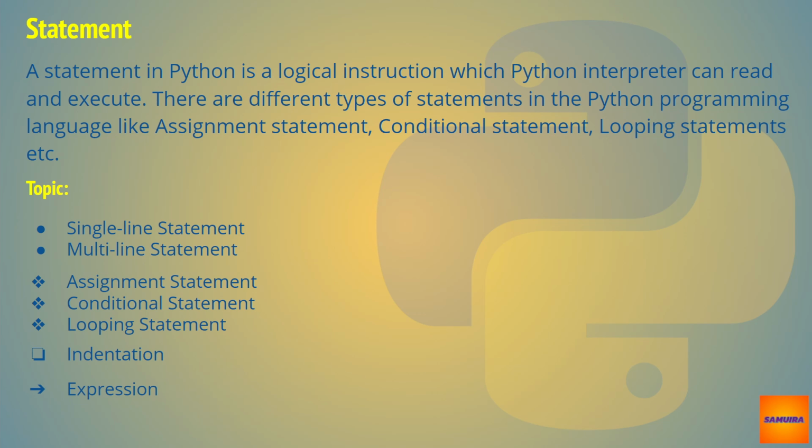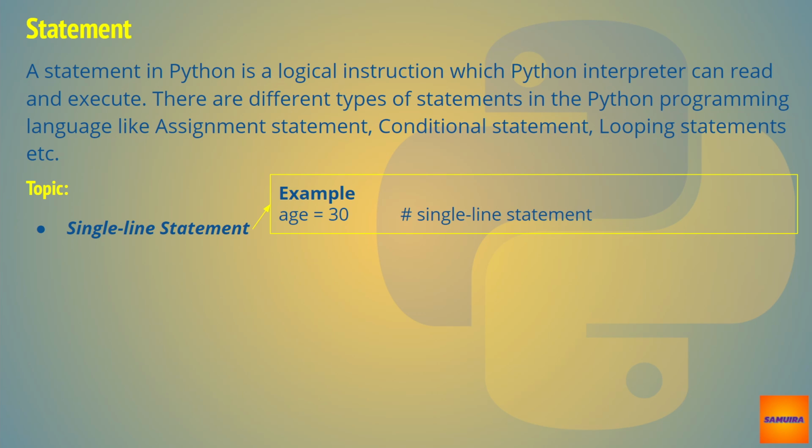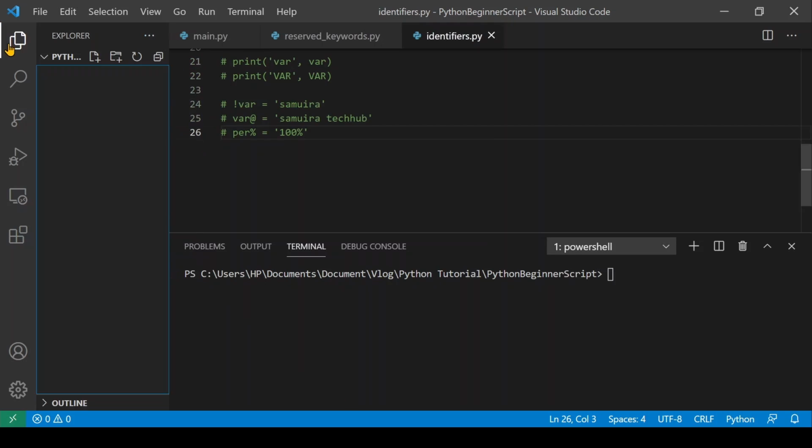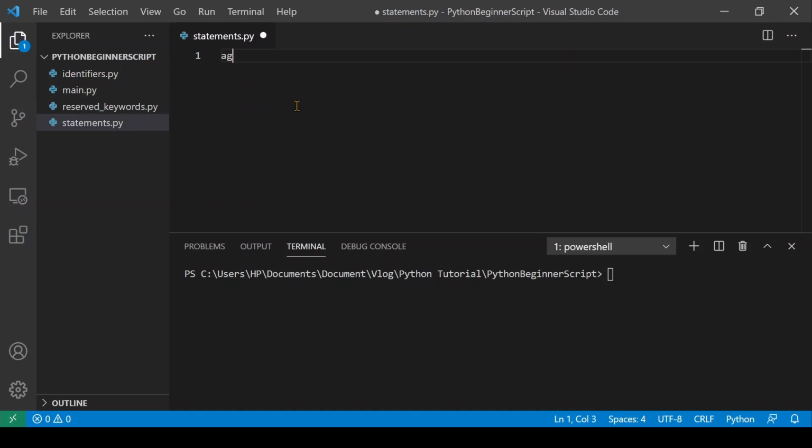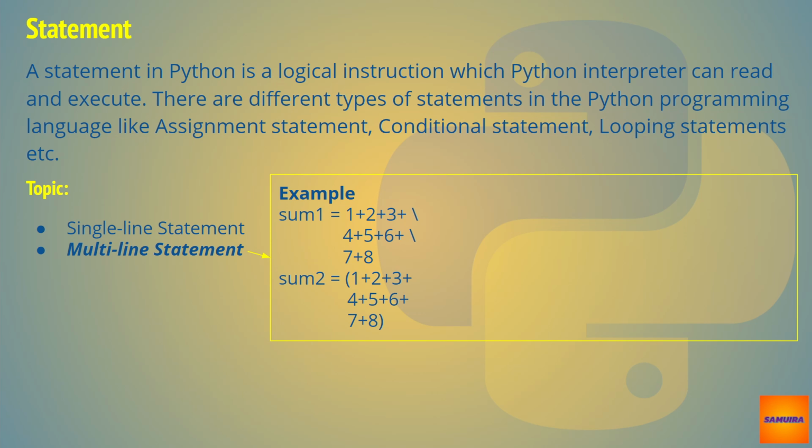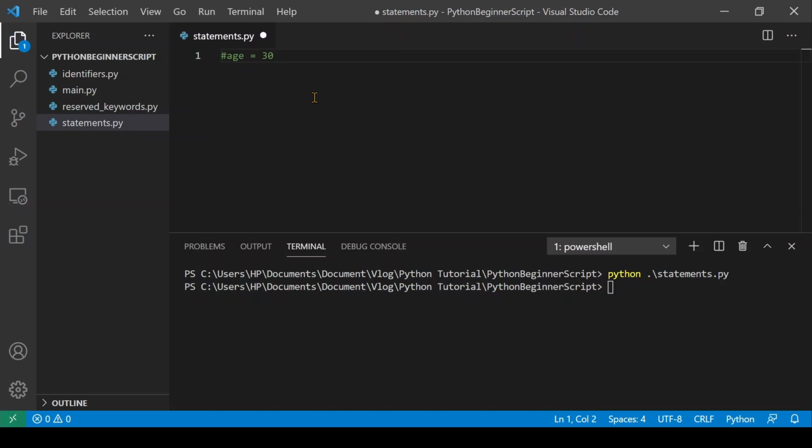Let's get started, guys. A statement in Python is a logical instruction that a Python interpreter can read and execute. There are different types of statements in the Python programming language, like assignment statement, conditional statement, looping statement, etc. A complete statement written in one line is called a single line statement. As you can see, age = 30 is a single line statement.